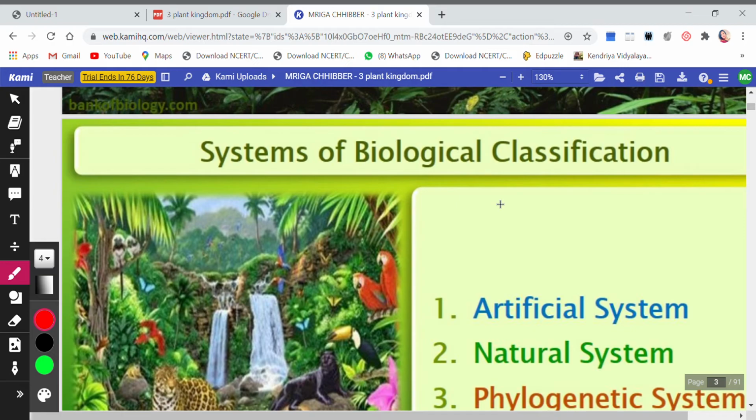And if I ask you to please go and study all the plants that are present on this planet, that will be a very tedious job. So instead of studying each and every plant, we have classified the plants into different groups, and we study the general characteristics of that particular group, right?